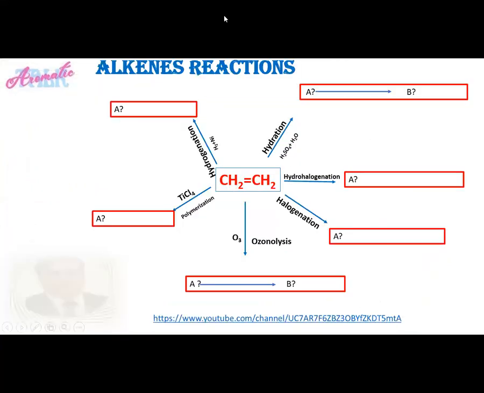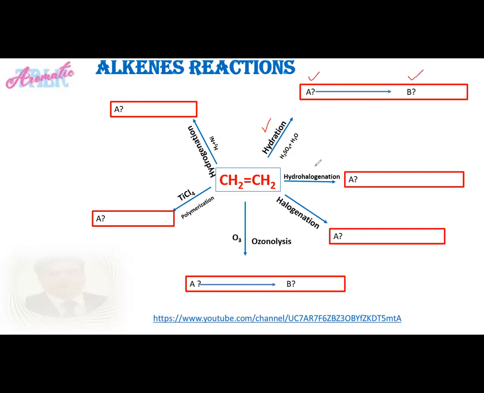So here you can see that there is a brief summary of alkene reactions. In the center of the slide, you can see that there is a very simple alkene, that is ethene. Ethene undergoes hydration in the presence of sulfuric acid and water. So first of all, ethyl hydrogen sulfate is formed, and secondly, a final product, alcohol, is produced.